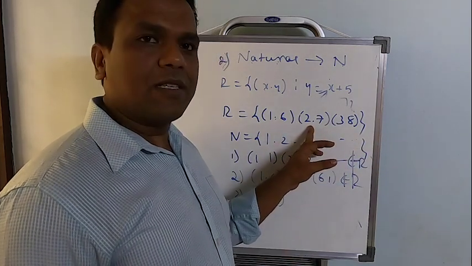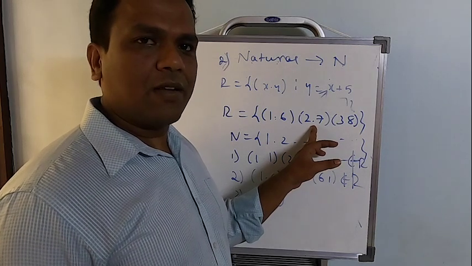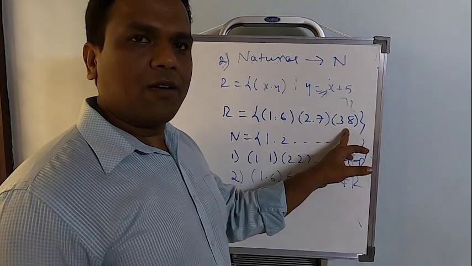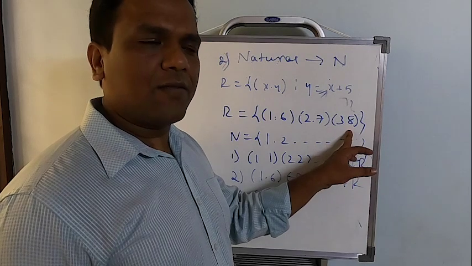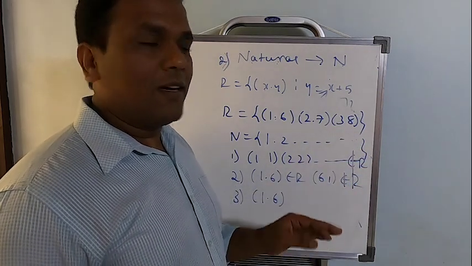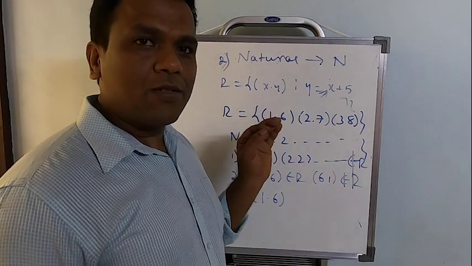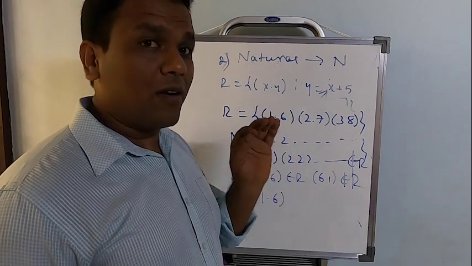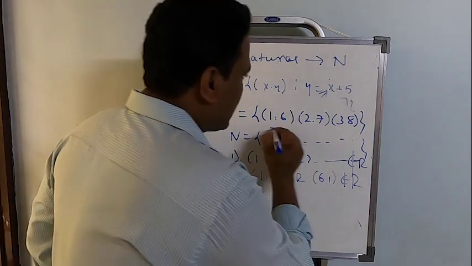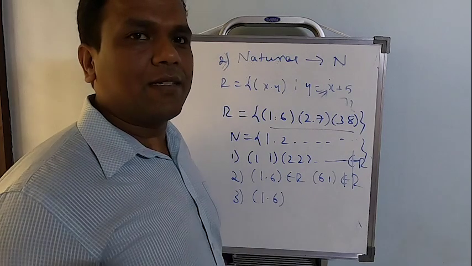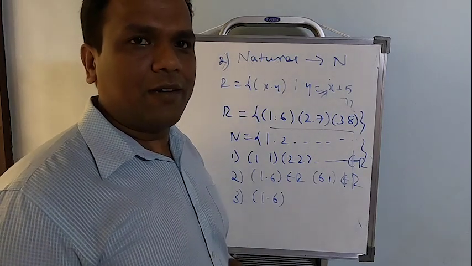If I start with 2, 7, no ordered pair starting with 7. If I start with 3, 8, no ordered pair starting with 8. Correct, right? And that is a pure example based on what? Trivial transitive. So this relation is purely transitive and we call it trivial transitive.